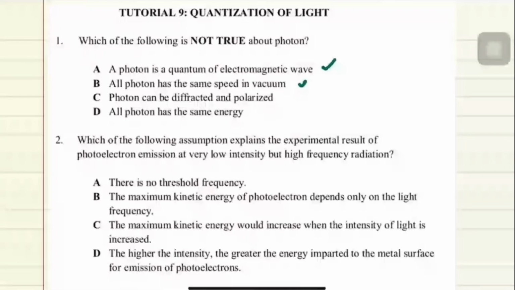All photon has the same energy. So photon energy actually depends on frequency and lambda. By the way, can you just see my screen or not? Yes, sir. Boleh tengok. Cuma dia lagging sikit tu.